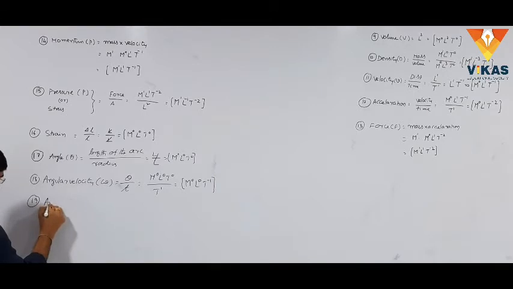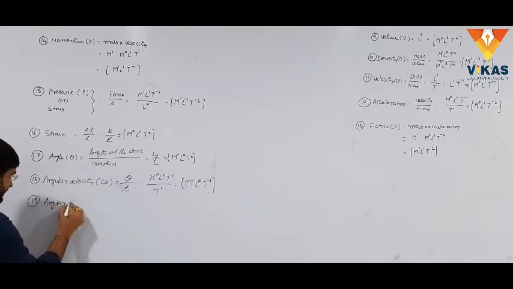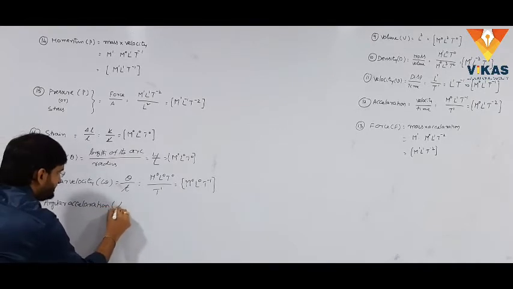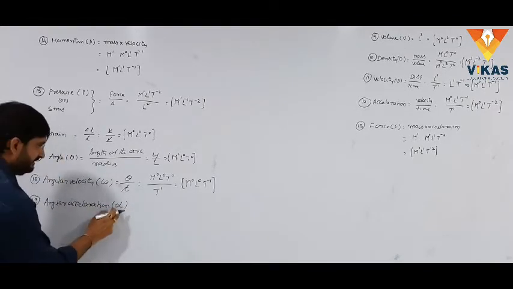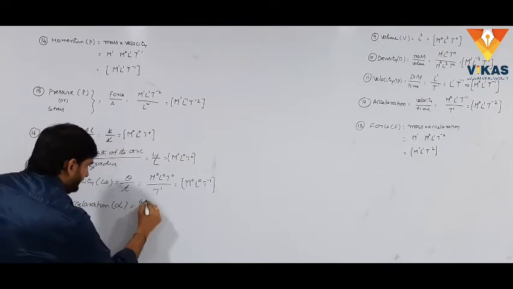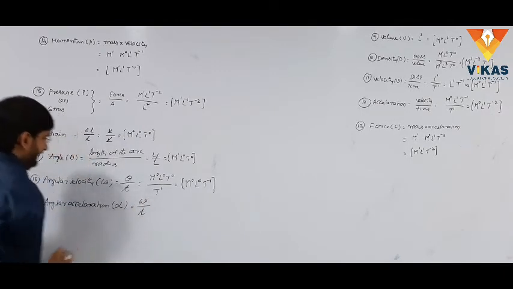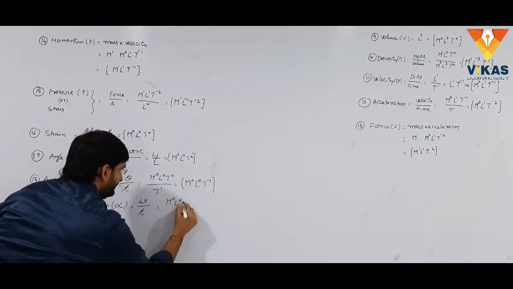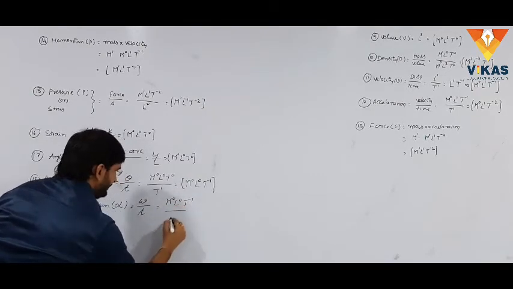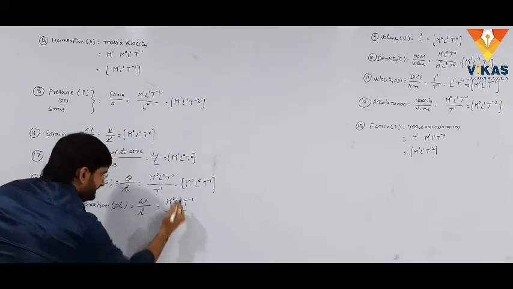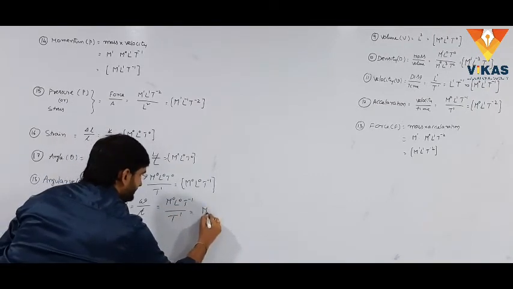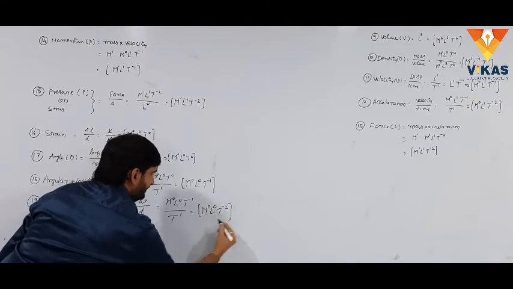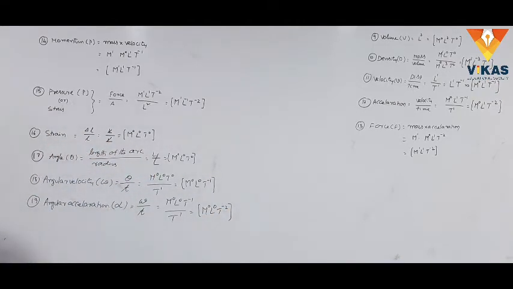And one more is angular acceleration, which is represented with alpha. It is not infinity, it is alpha. The definition for angular acceleration is angular velocity by time. The angular velocity we already know: M power 0, L power 0, T power minus 1, by T power 1. This T is taken into the numerator. Simply M power 0, L power 0, T power minus 2 is the formula for angular acceleration.